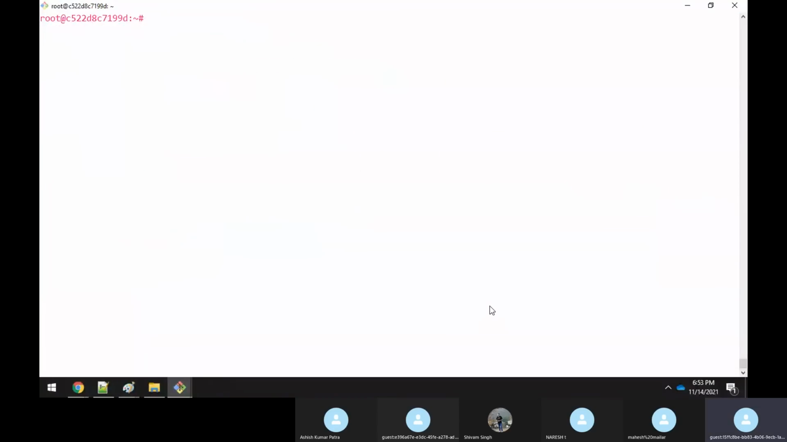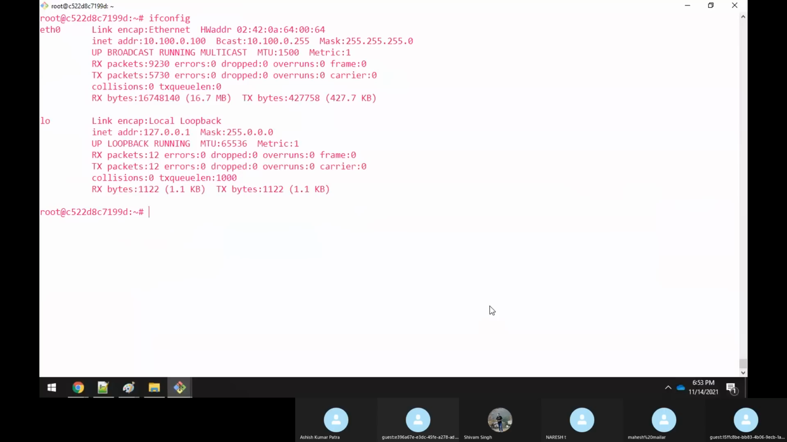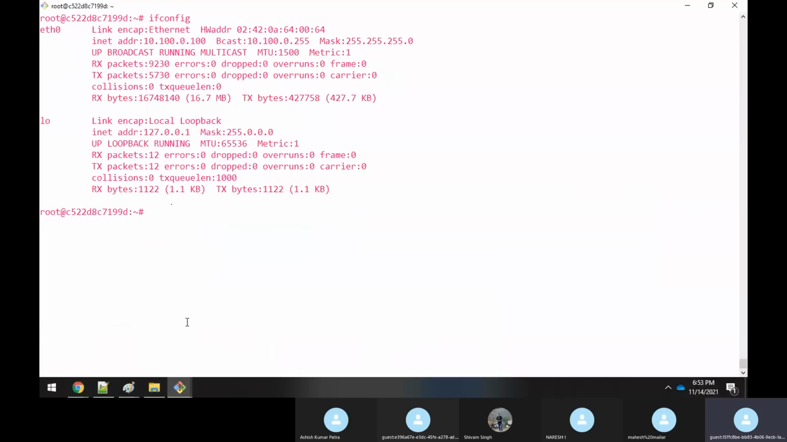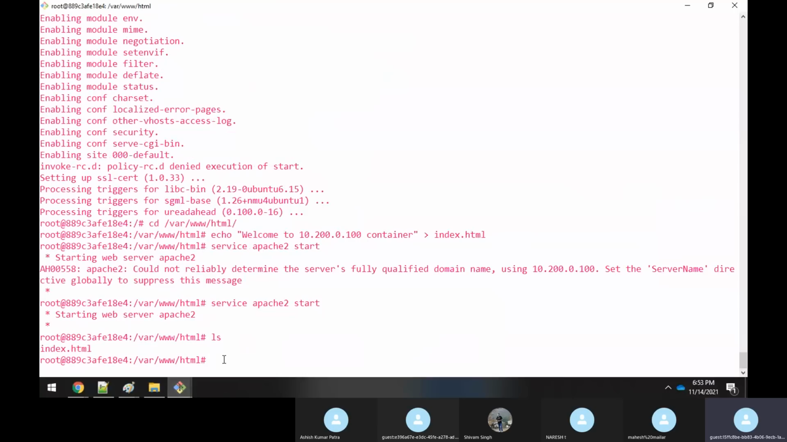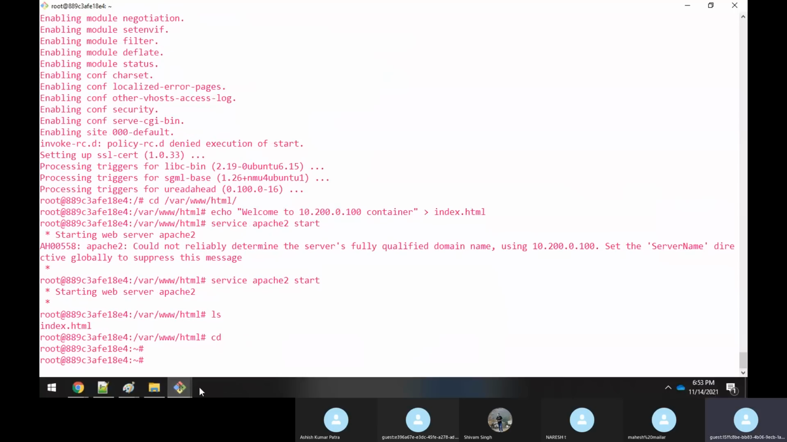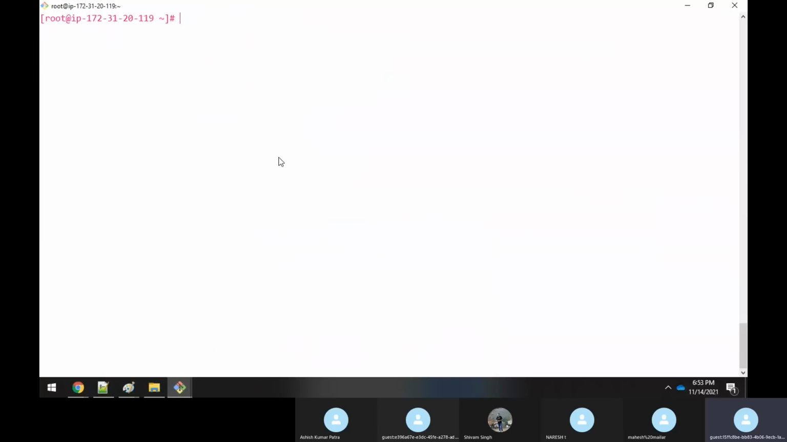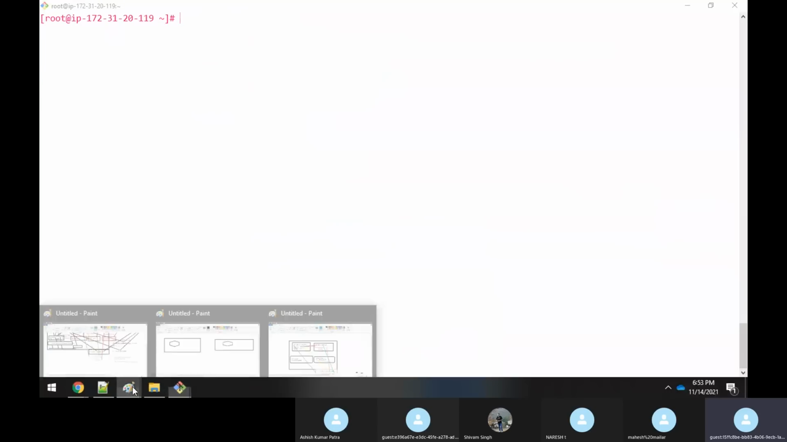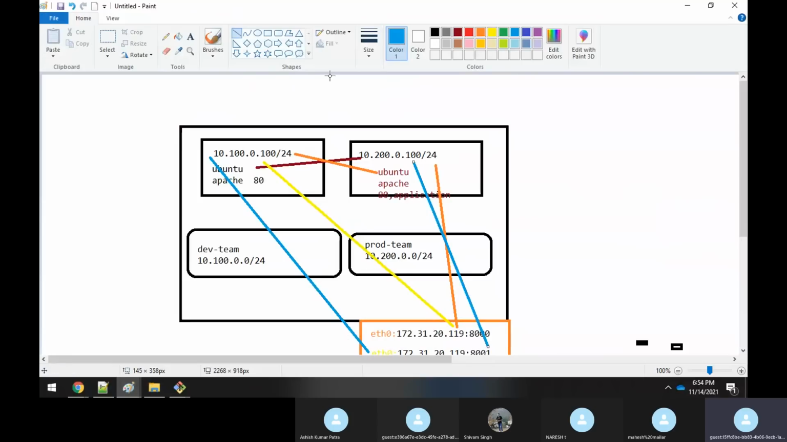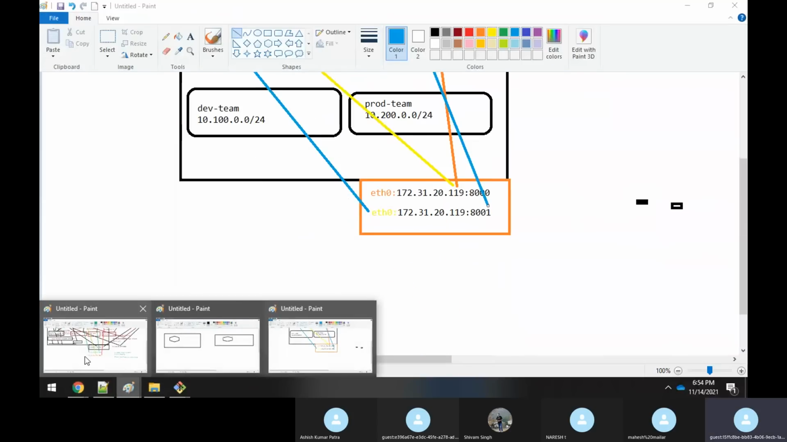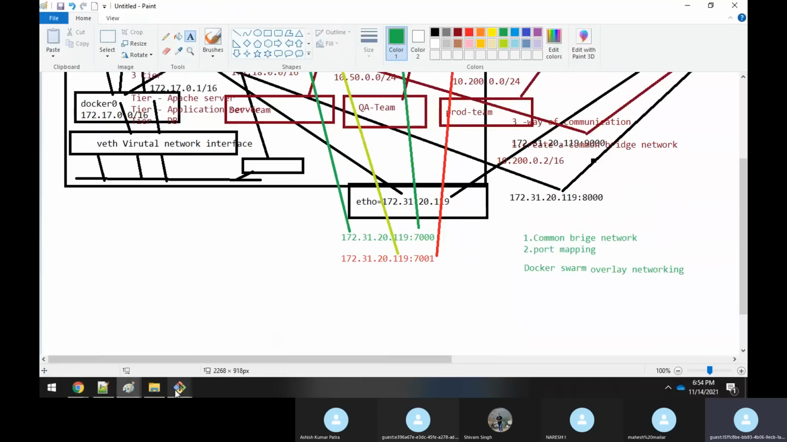So now, config. Okay. This is about a container. Here the container is running, right? Here also a container is running. Fine. And now what I want is, with your common bridge network, as I told you earlier, right?